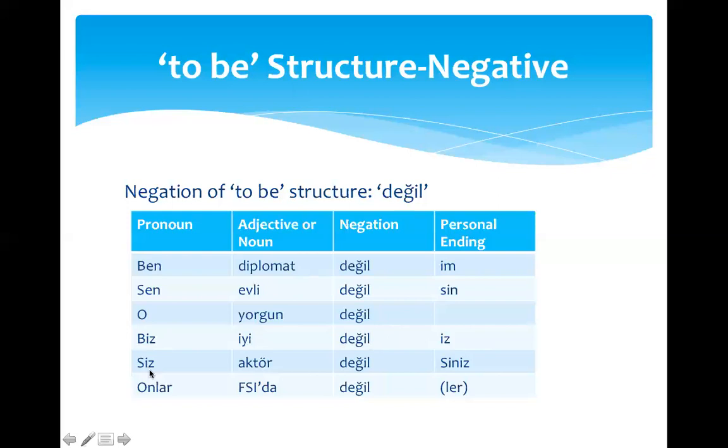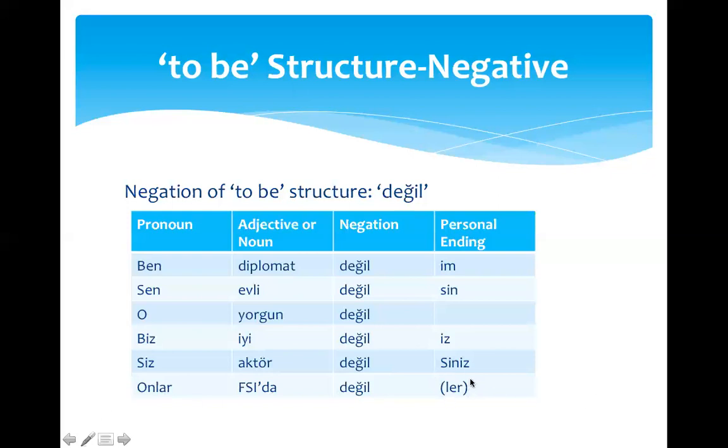We're not fine. We're not good. The next one is siz, you, formal or plural. The noun I'm using is aktör. So siz aktör, I'm negating it, adding değil, değilsiniz. And lastly, onlar, they, FSI'da, değil.